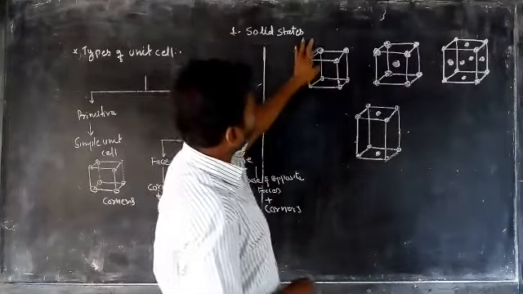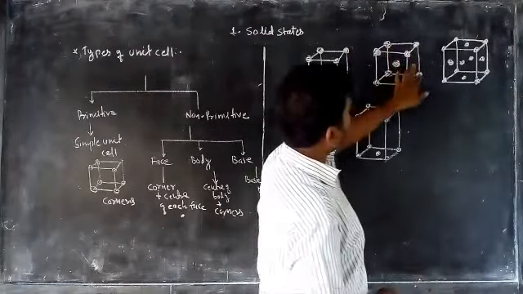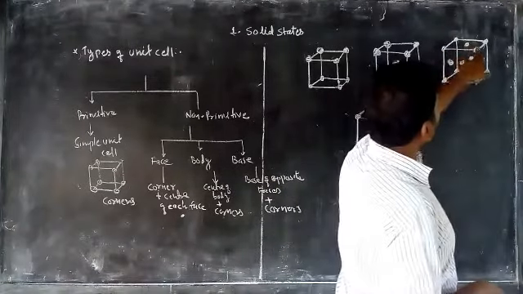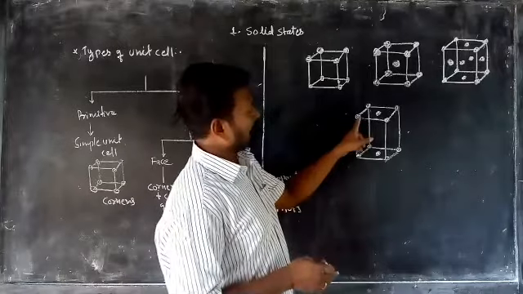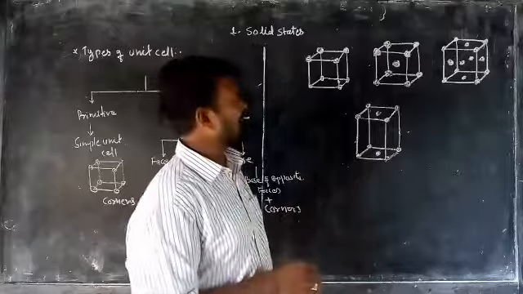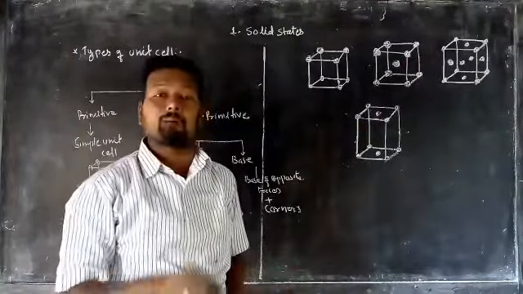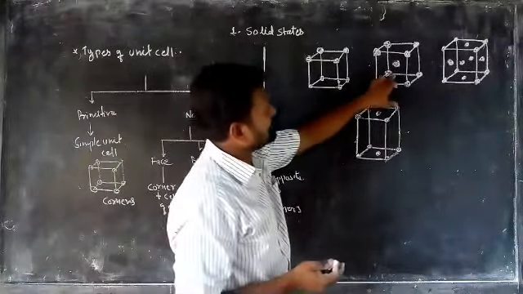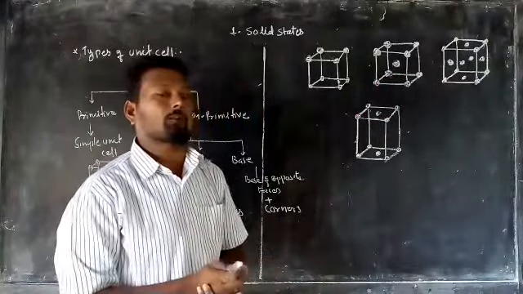Primitive means the constituent particles are present only at the corners. Looking here, the points are present at the corners. Here also points are present at the corners, but one point in the body. Here is a presence of constituent particles at the corners as well as the faces. The presence of constituent particles at corners as well as opposite faces. We can say that this unit cell has only corner points, so it is primitive. But exactly these 1, 2 and 3, there is a presence of another location, so these are the non-primitive.